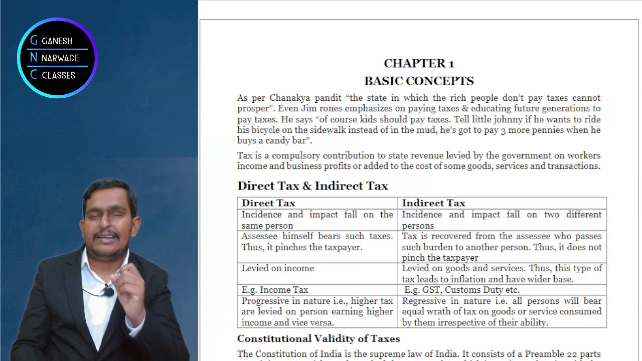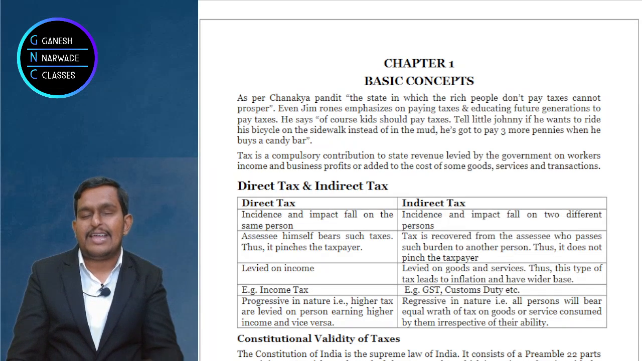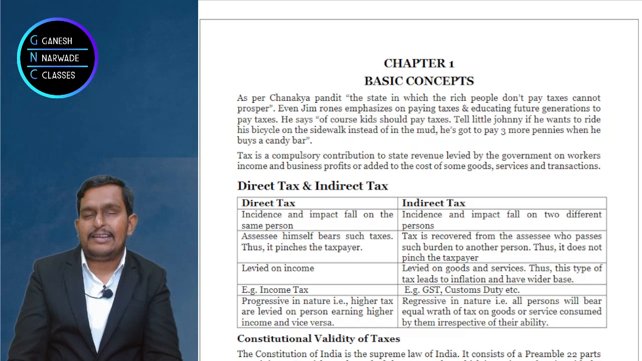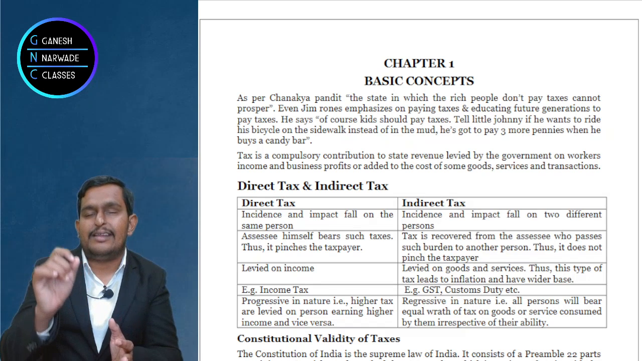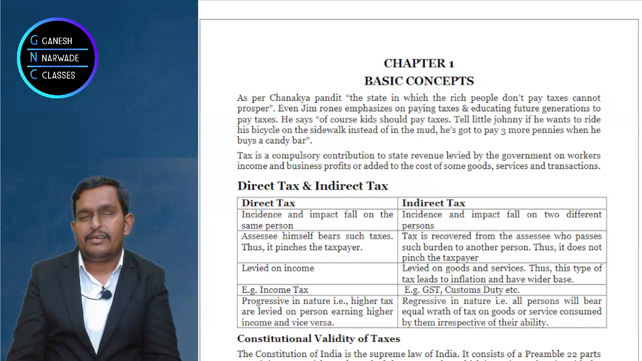Now tell me, direct tax is simply a tax on income. That's why only one example, income tax. Whereas indirect tax is on the consumption of goods and services. Like when you purchase online courses also, we are giving you service. So along with the price, there is a GST component included. What does this mean? Price plus GST.